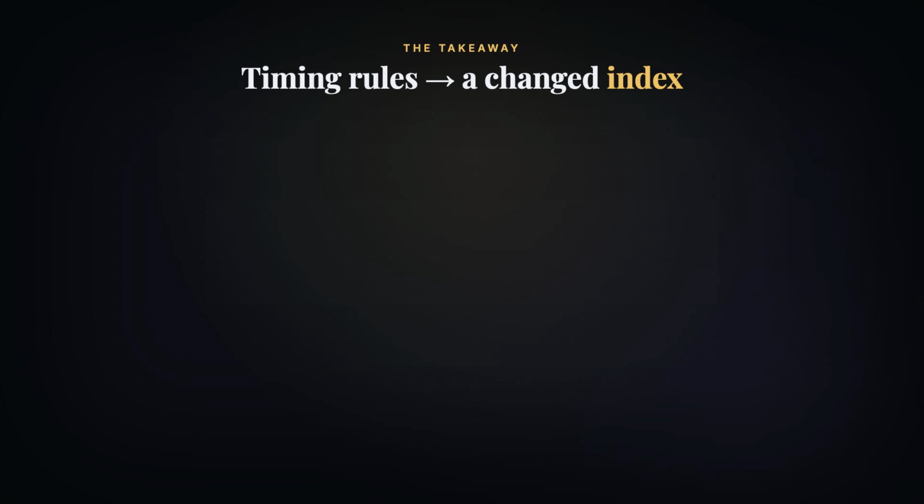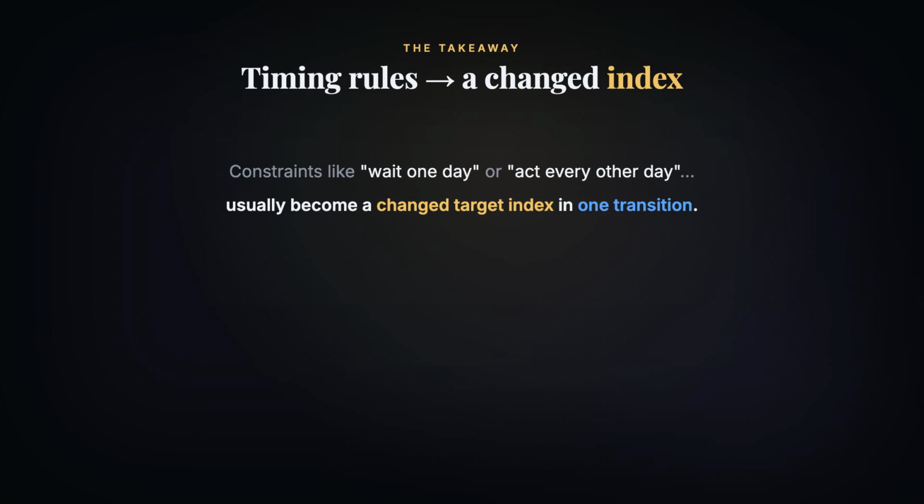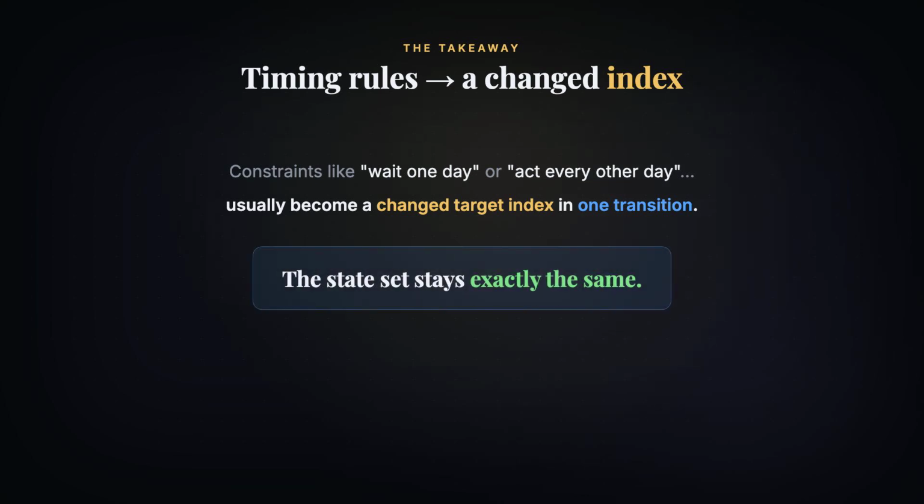So here's the big takeaway. Timing constraints, like wait 1 day or act every other day, usually translate into a changed target index in a single transition. The state set stays exactly the same. Master that idea and a whole family of problems opens up.